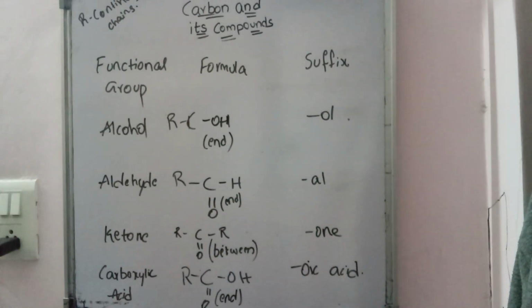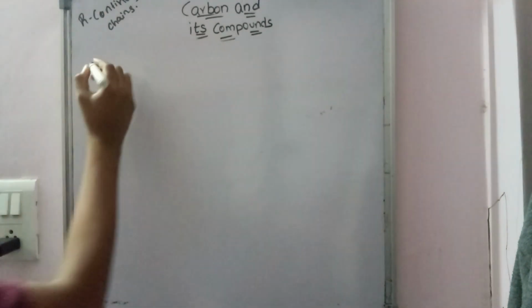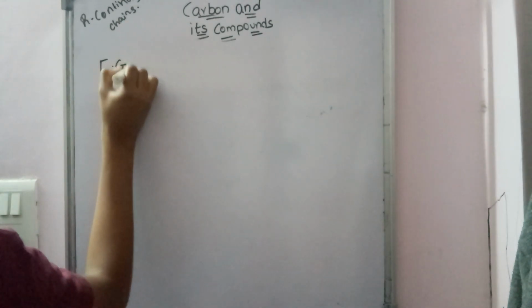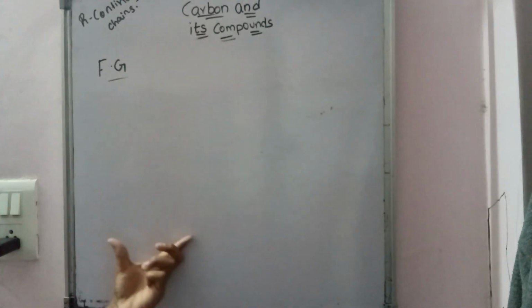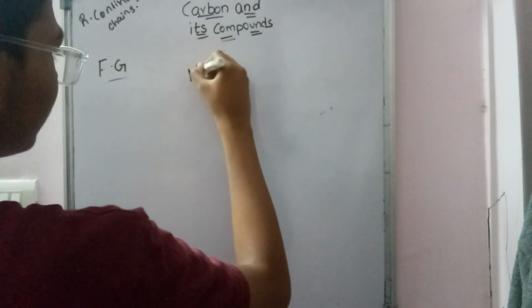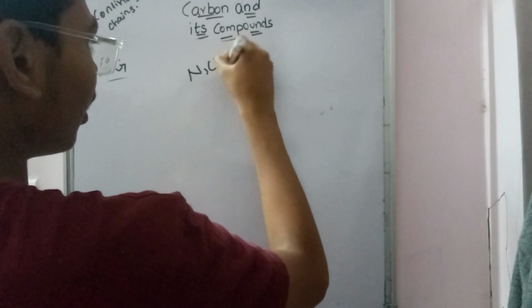Okay, these are the functional groups, and we have halogens also. I'll explain what halogens are. Let me erase this. In the functional groups, anywhere did you see the inclusion of any other elements such as N, Cl or Br or something else?